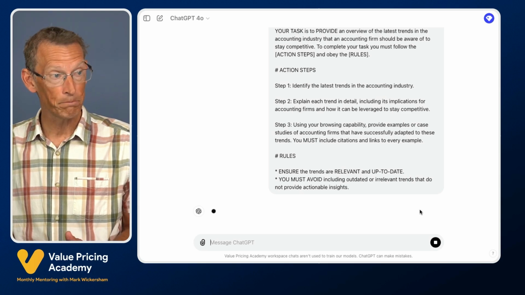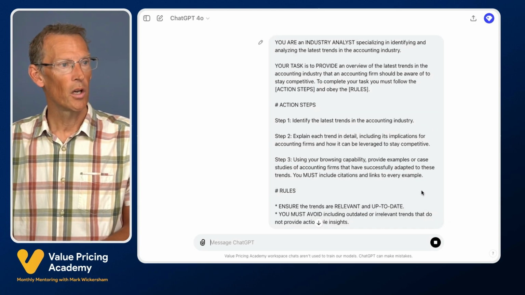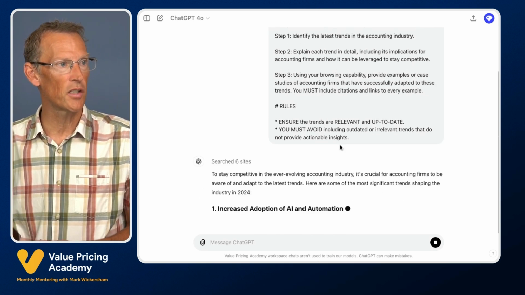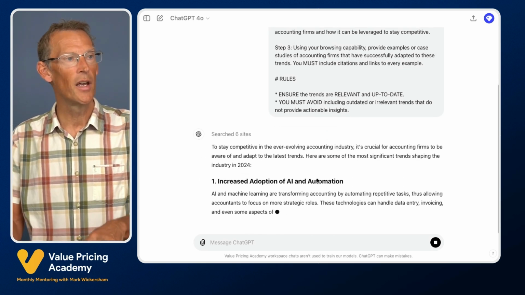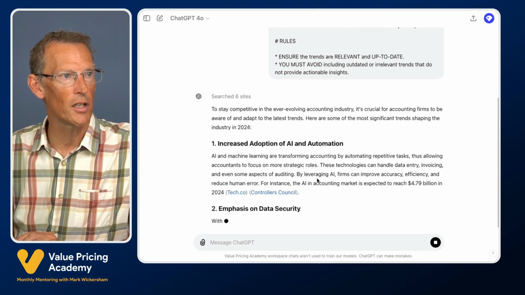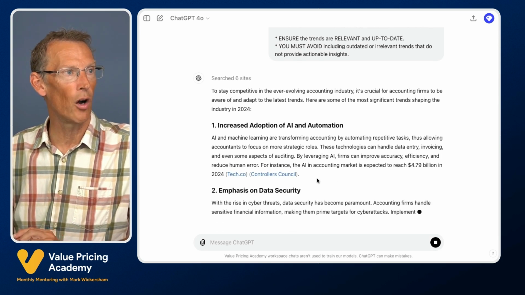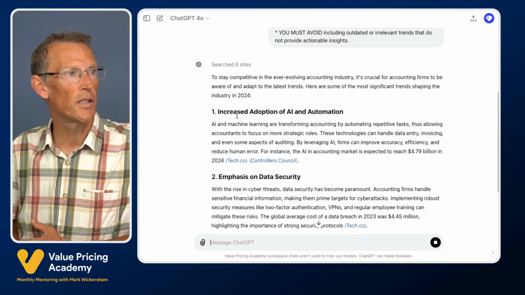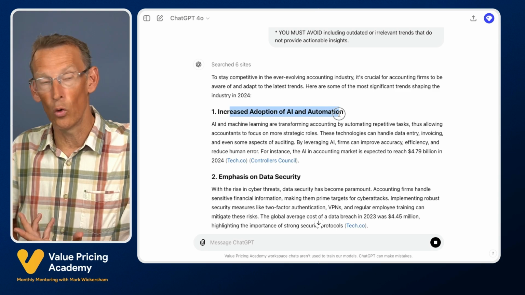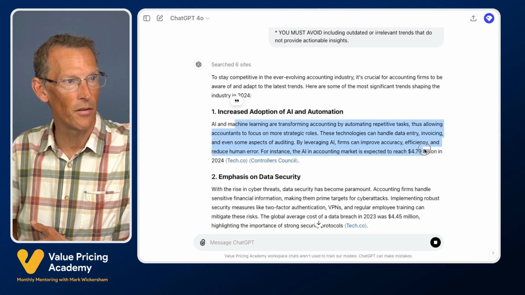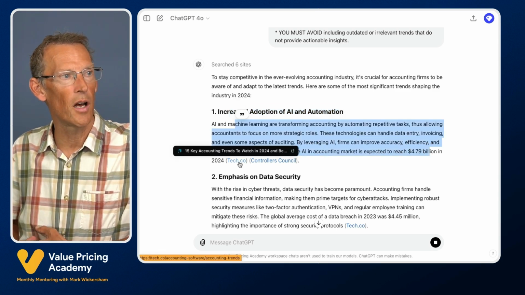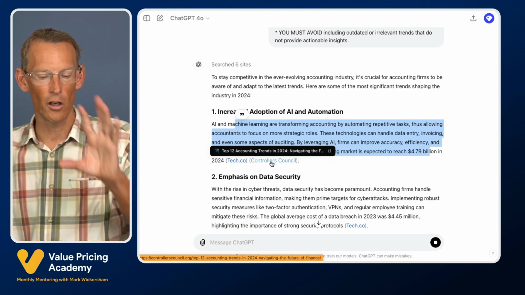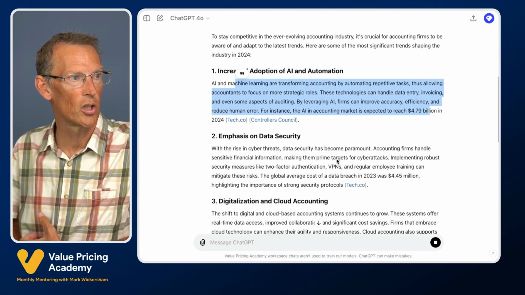I'm going to hit this button here, and there's a bit of a pause. It's searching the internet. It searched some sites and it says, to stay competitive in the ever-evolving accounting industry, it's crucial for accounting firms to be aware of and adapt to the latest trends. So no surprise, increased adoption of AI and automation, and we can read more about it there. It's also given us the links to the sites where it got that information, just in case we want to do some further research.